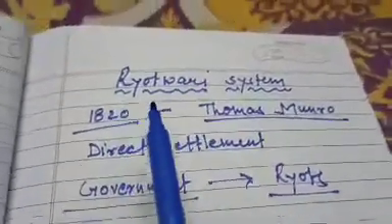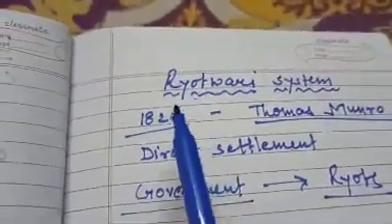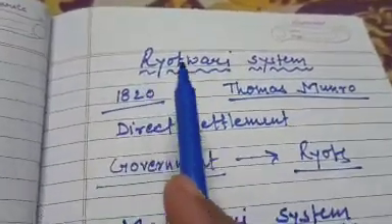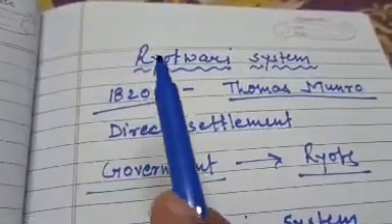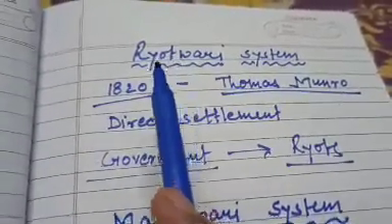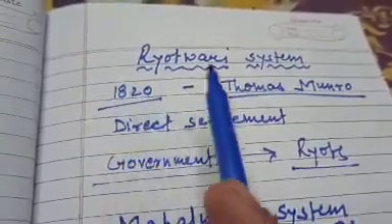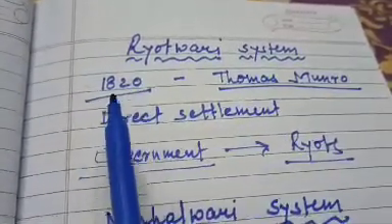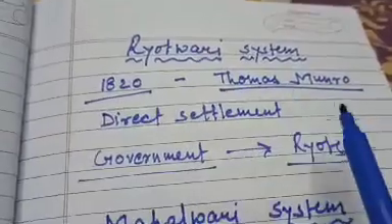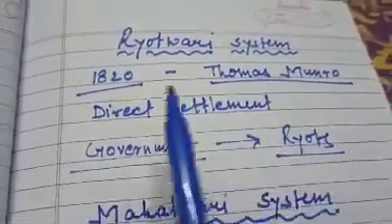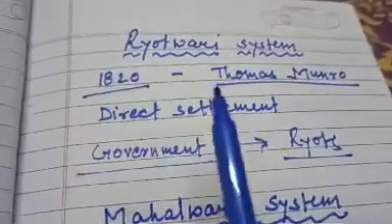Then children, the next revenue collection system we read about was Ryotwari system. Ryot means cultivators. Cultivators means farmers who grow crops on the land. This Ryotwari system was introduced in the year 1820. By whom was it introduced? Thomas Munro. It was a direct settlement of land revenue collection.